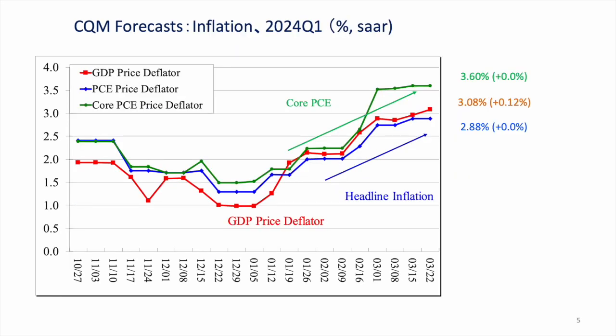CQM forecasts show inflation steadily rising. We can guess from this graph the Fed should raise its policy interest rate.